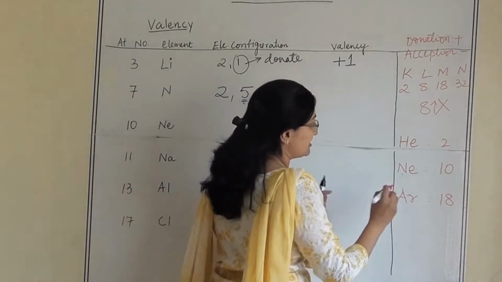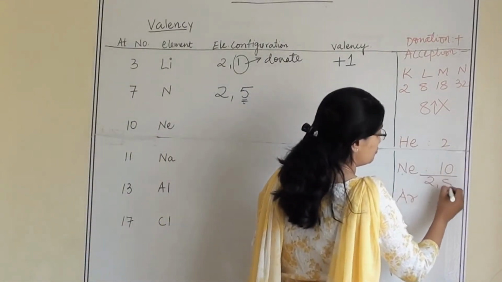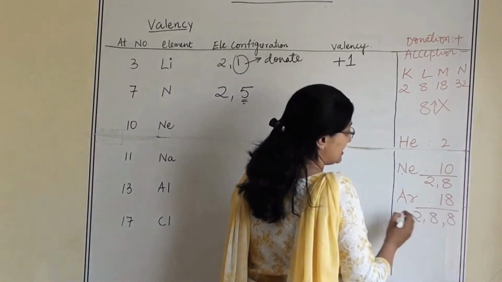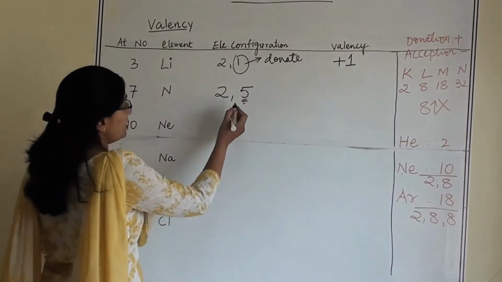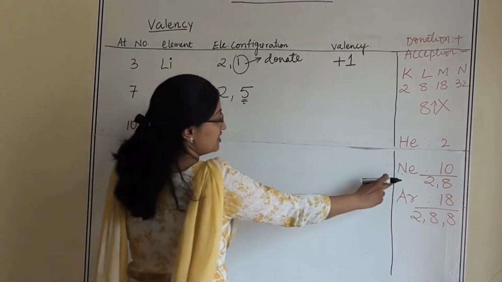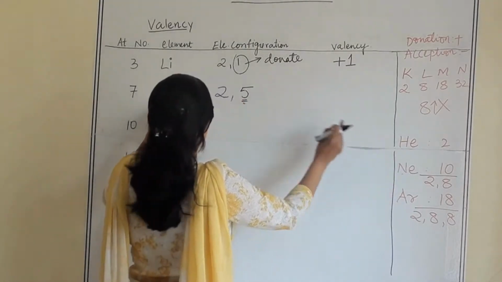What is neon's electronic configuration? It is 2, 8. What is argon's electronic configuration? 2, 8, 8. So here we want to make it 8 because neon is the nearest one to nitrogen.